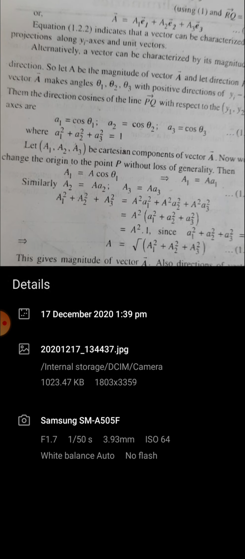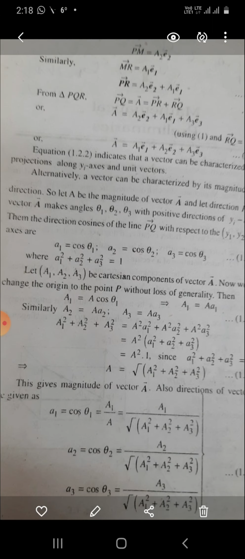Then A is equal to the root of A1 square plus A2 square plus A3 square. This gives the magnitude of A. Also, the direction of the vector is given by a1 equal to cos theta 1, that is, a1 is equal to A1 upon A, which is A1 upon the root of A1 square plus A2 square plus A3 square. a2 is equal to cos theta 2, and similarly a3 is equal to cos theta 3.